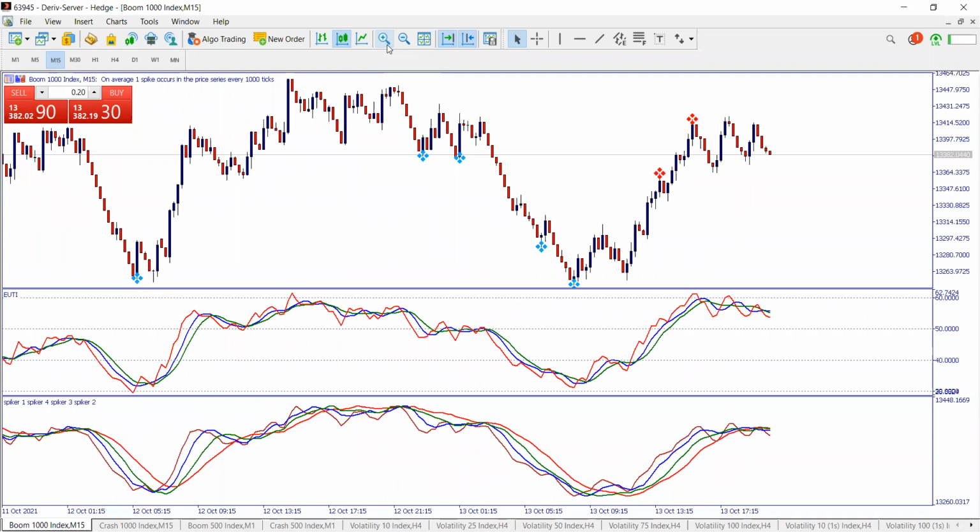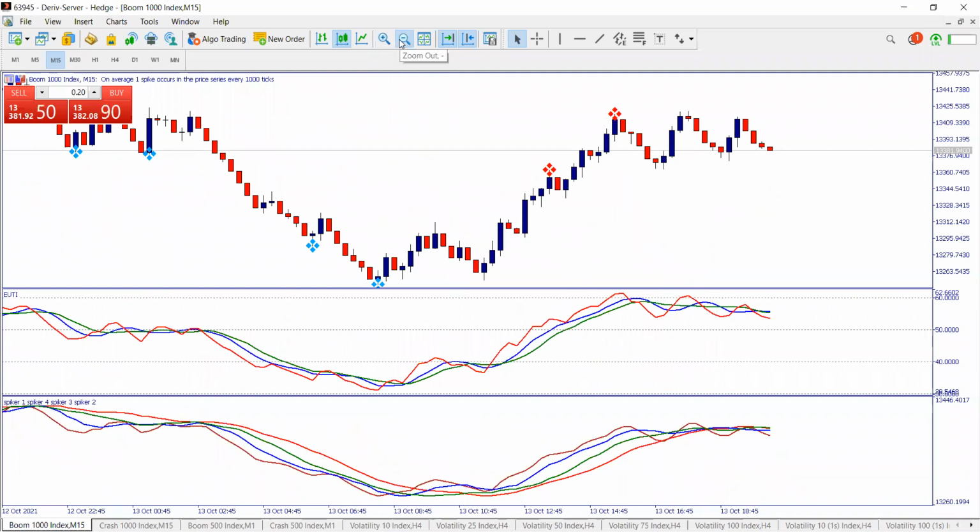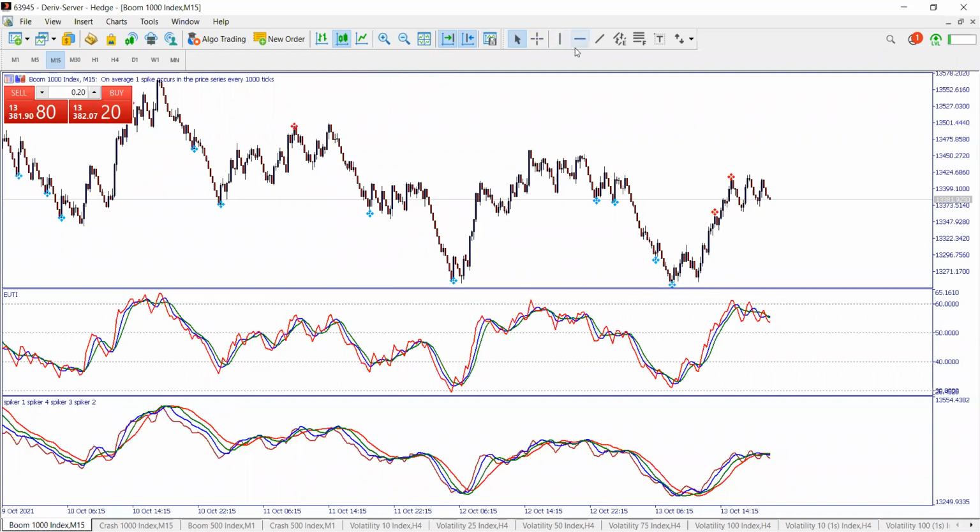My apologies. So if you come on M15, this is how your chart should look like. When you come on M15, I want to teach you what you call trend trading. So I realized that the boom 1000 is more submissive on M15. That is the smallest time frame that it can submit. So when you come to M15, first you check your UTI, and you check your UTI from here.